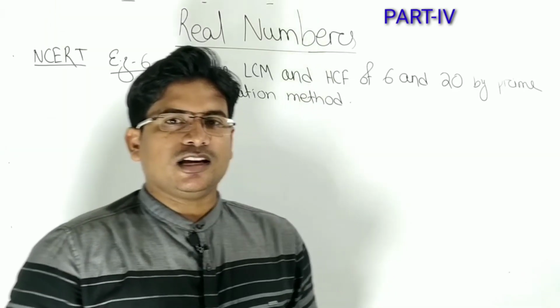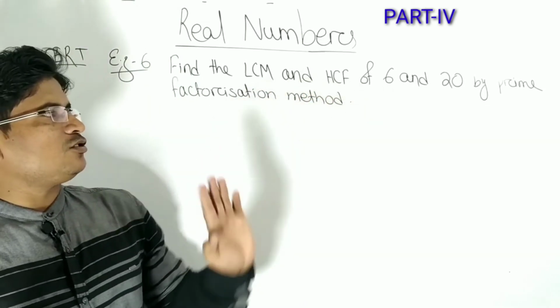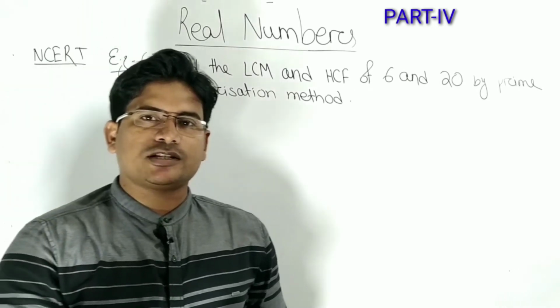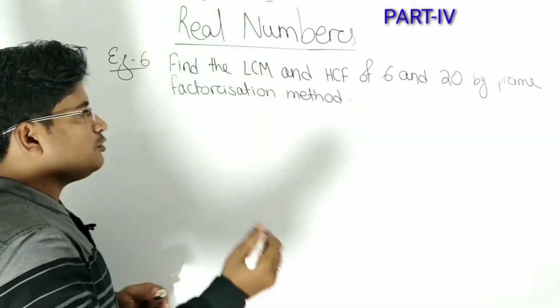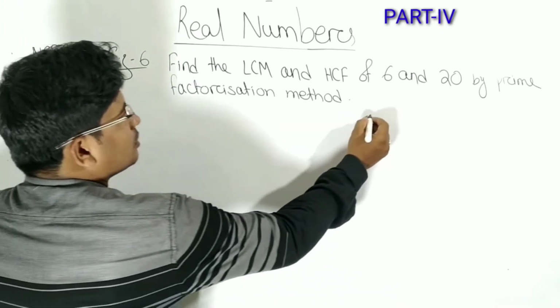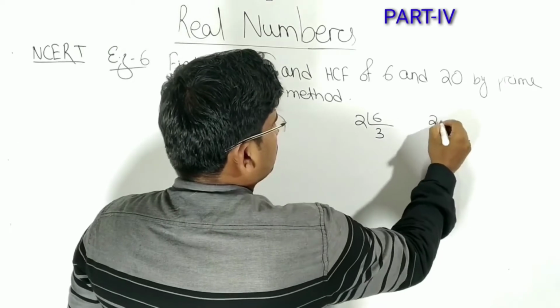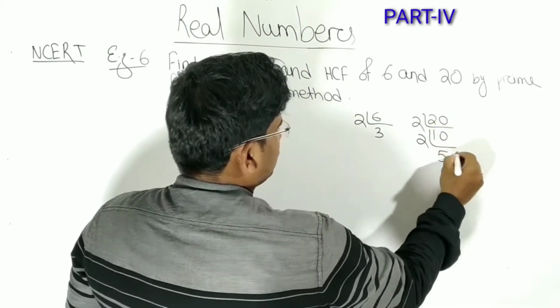Let's discuss example 6. Find the LCM and HCF of 6 and 20 by the prime factorization method. Already, students, I have discussed how to do prime factorization of a number. First, the prime factorization of 6: 2 threes are 6. For 20, 2 into 10, again 2 into 5.